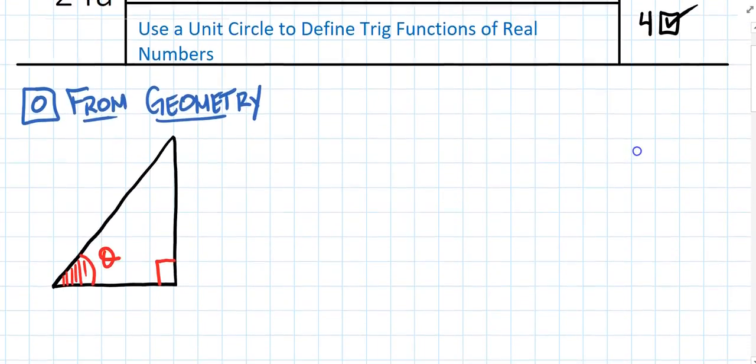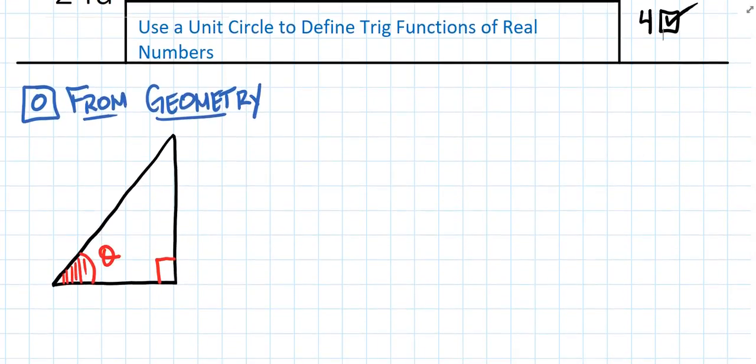So what I'm going to do is back up and go back in time and talk to you about geometry for just a second for this box, which I'm calling box 0. You remember from geometry that every right triangle has 3 sides. The reason I know this is a right triangle is because I have the little box indicating the right angle. And I am talking about this specific angle in the bottom left-hand corner, which I'm calling theta. I wonder if you remember the names of the 3 sides of these triangles.